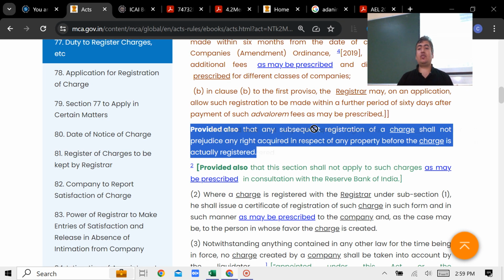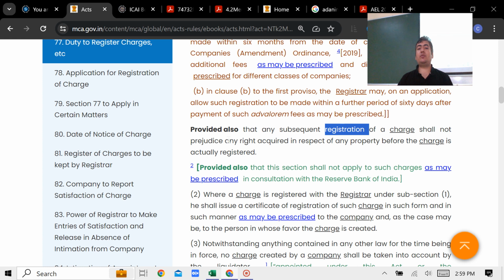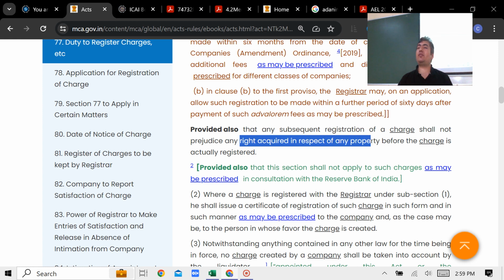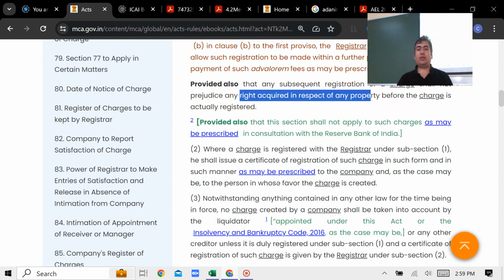So guys, subsequent registration shall not prejudice any right acquired in respect of any property. Right? So guys, whatever rights you had, those would be as it is, as like before. Whatever rights you had, the same rights would be continued. All right. Now the next point is,